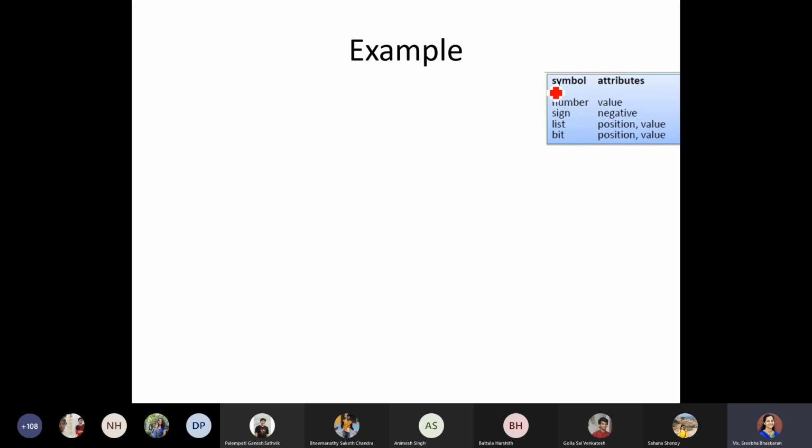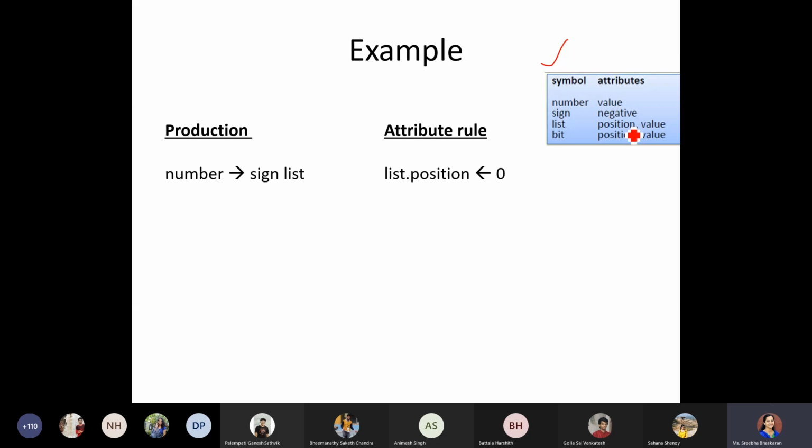So just for reference purposes, I have maintained the symbols and attributes that we have already discussed. Now we will see how we are going to modify it. Along with the production rule, what is the action that we are going to mention? The action part I have named the attribute rule. According to the first production, which we have written as number gives signed list.